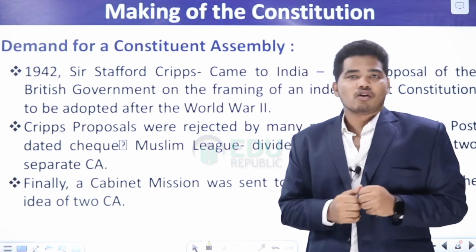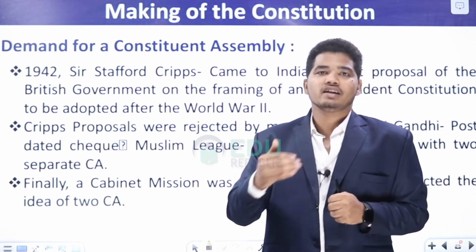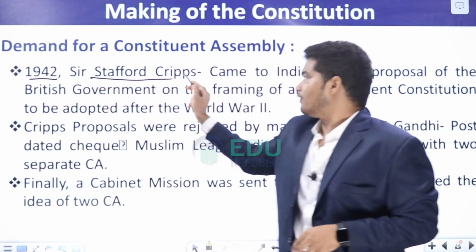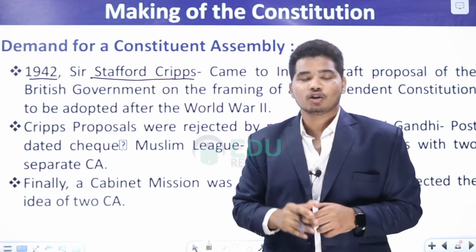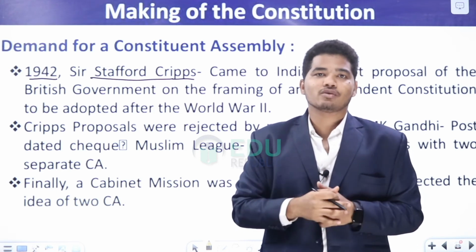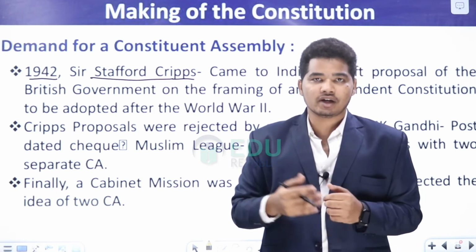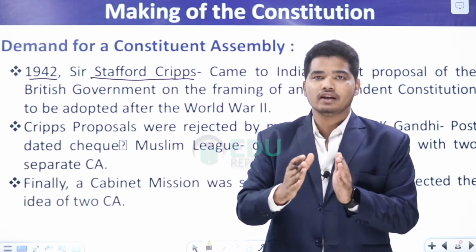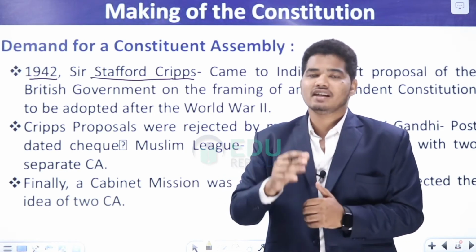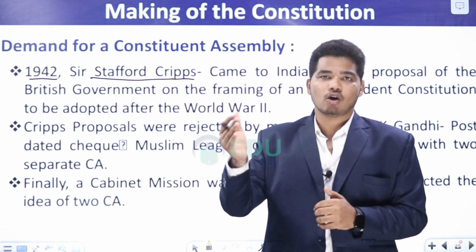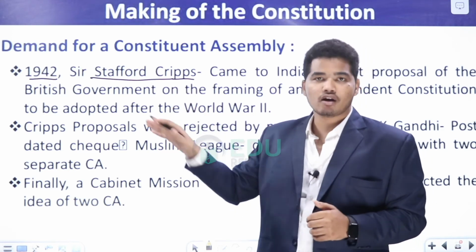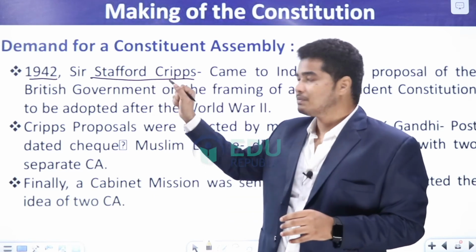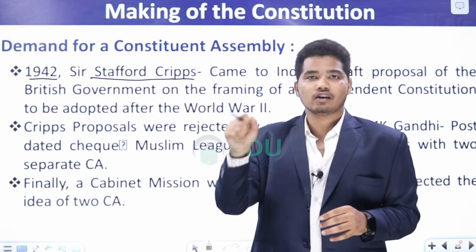So in 1940 they promised it, but how did they implement it? In 1943, they sent Stafford Cripps, in what is known as the Cripps Mission, to deliberate with Indians on what kind of constituent body they want. Do you want British involvement or do you not want it? These kinds of deliberations were carried on by Stafford Cripps in India. In history you would be knowing what the Cripps Mission was and how he deliberated. But let me tell you in polity that the promise of a Constituent Assembly was made in the August Offer, and this Cripps Mission was sent to deliberate upon it, like what kind of thing you want.